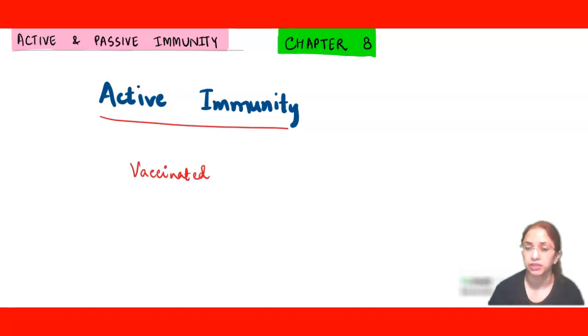You were vaccinated for various diseases when you were in your infancy. The earliest vaccine given to a newborn baby is BCG, which is for tuberculosis, when a baby is 21 days old. After this, various vaccines are given like DPT, which is for diphtheria, pertussis and tetanus. Vaccines are also given for MMR, measles, mumps and rubella.